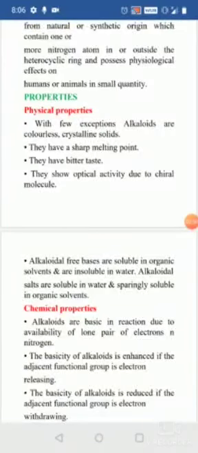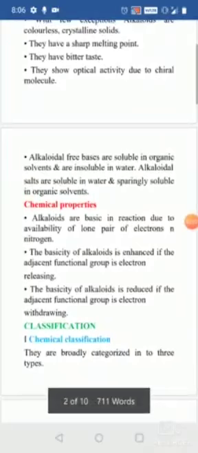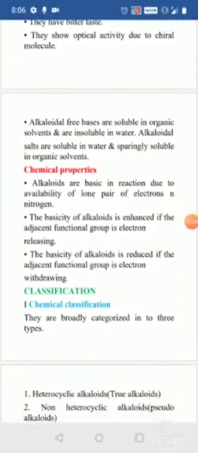Coming to the chemical properties, these alkaloids are basic in nature due to the presence of a lone pair of electrons, that is, nitrogen contains a lone pair of electrons. Hence they show the basic property.